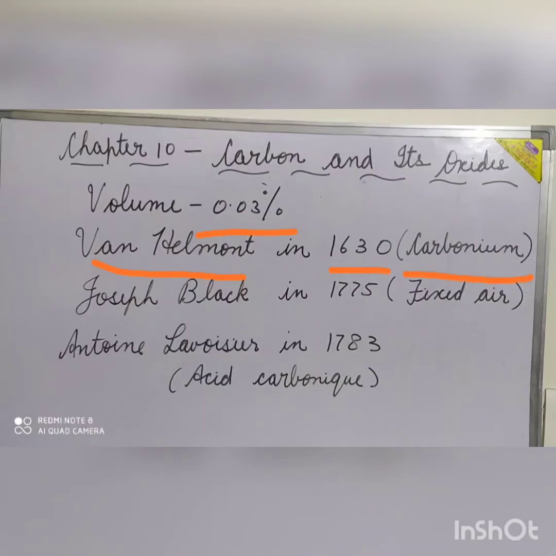In 1775, Joseph Black obtained carbon dioxide by the action of dilute acid on the metal carbonates and called it fixed air. Later, Antoine Lavoisier in 1783 discovered its composition as an oxide of carbon and named it acid carbonic. Later it was named as carbon dioxide.